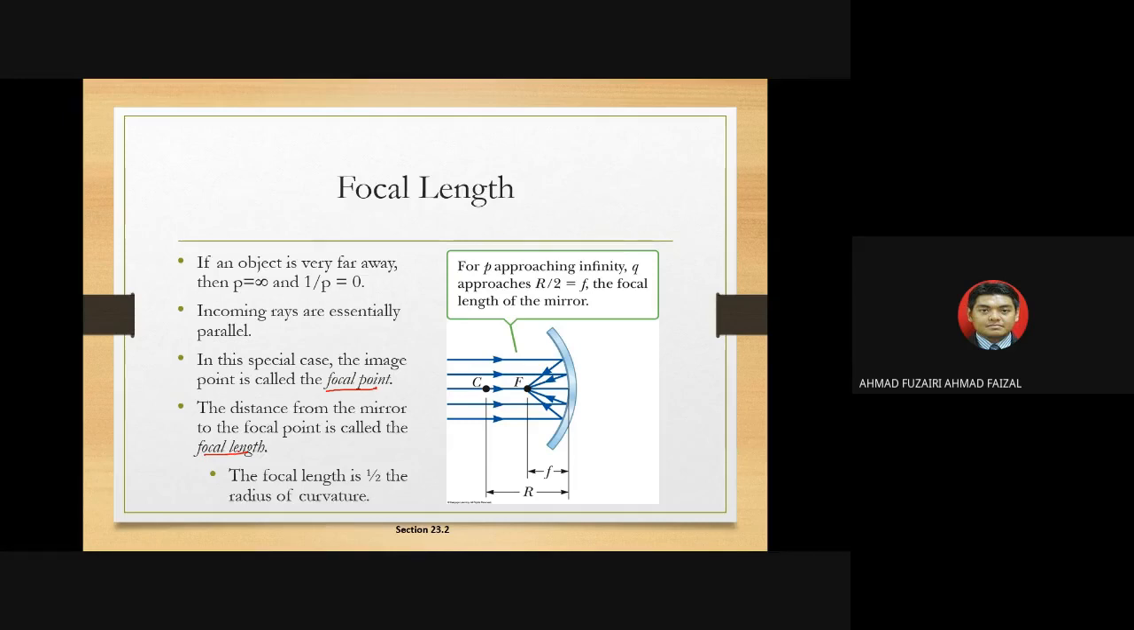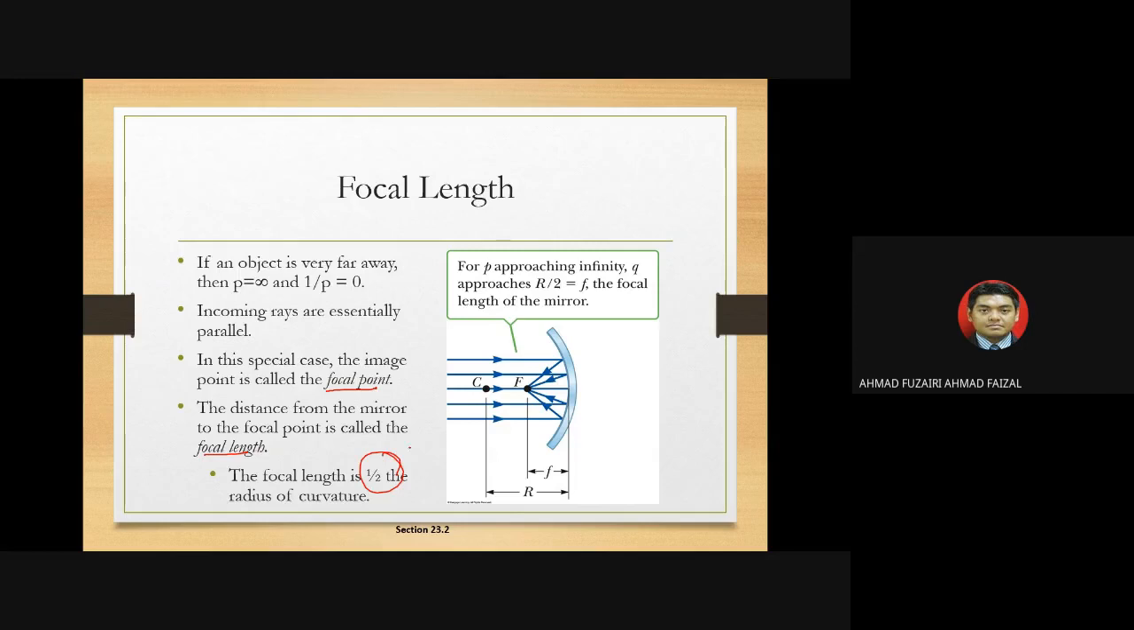The focal point is the point where all the incoming rays that are parallel to the principal axis, after they come to the mirror, will reflect at one point. That point is called the focal point. And the focal length is the distance between the mirror and the focal point. Simple.